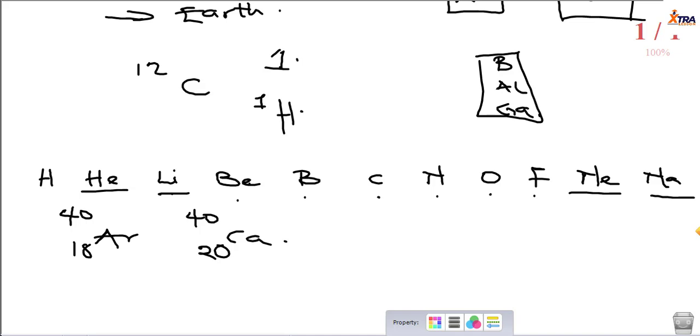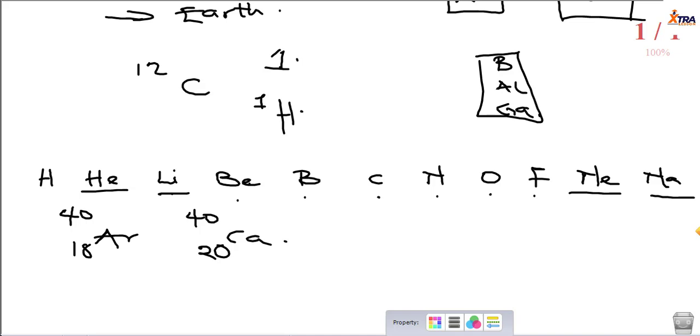Because what he did was he grouped elements in an increasing order of their atomic masses. And then when he got to calcium and argon, he was puzzled and didn't know what to put before what. So what he did was he intentionally reduced the atomic mass of argon, instead of 40 to 38, and he placed it before calcium, but he knew that it was a problem, and then he published his work that way. And then what was his excuse for doing that? He said argon most likely is a hodgepodge, a soup of elements, such that argon in itself contains impurities, and these impurities added to the mass of argon. But we could not argue with him because he was Dmitri Mendeleev, the genius.